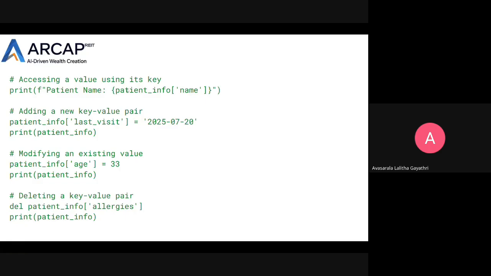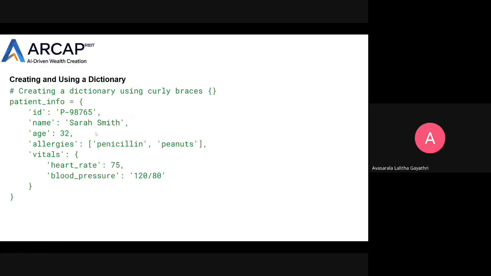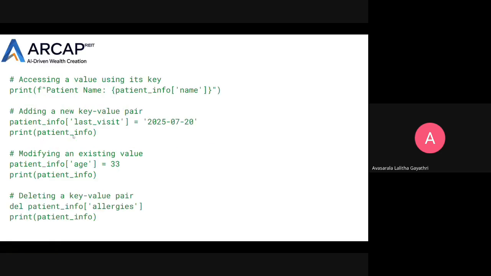So patient name, patient_info, name, and then adding a new key value pair. If we want to add a new key value pair to this existing dictionary, patient_info last visit is equal to 2025-7-20. So last visit is a key and this is a value.